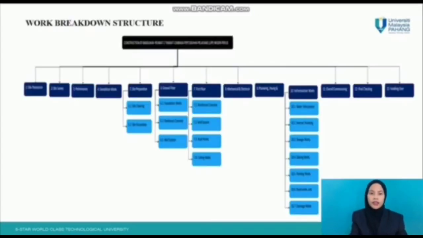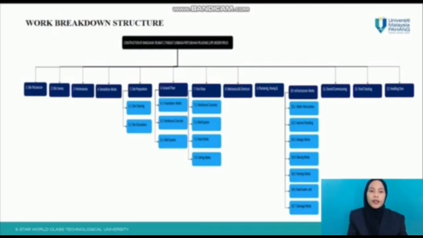Work breakdown structure, or in the short term we call it WBS. WBS is a planning tool that helps team define, plan, and manage a project efficiently. It provides a visual structure to the project. Here, WBS for the construction of bangunan pejabat 2 tingkat Lembaga Pertubuhan Peladang Negeri Perlis. The activities included in WBS are site position, site survey, demolitions work, and site preparation, and so on.